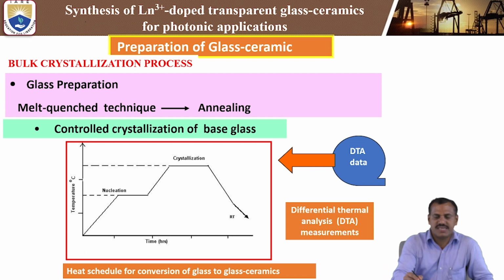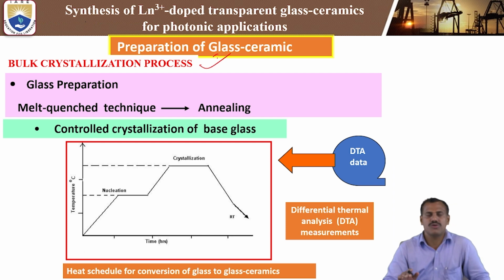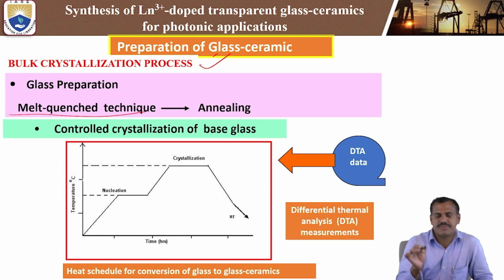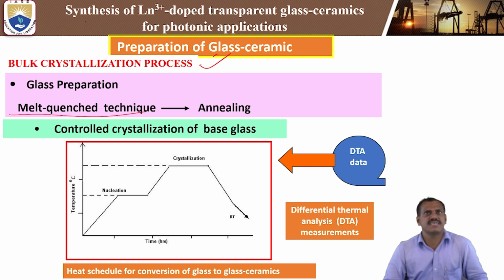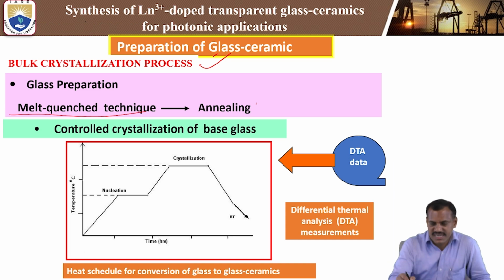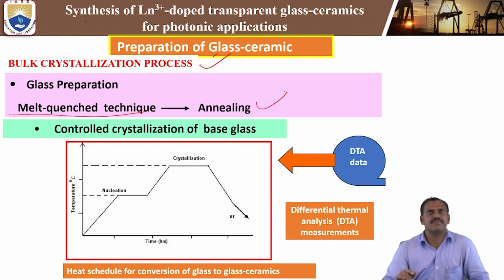See, bulk crystallization process. Initially, the previous slide showed how glass preparation takes place. The glass preparation technique is the melt quenching technique. Then the annealing process is very important. So the annealing process, that means nucleation or annealing. We give some heat treatment to the prepared glass material. Then only can we get the glass ceramics.